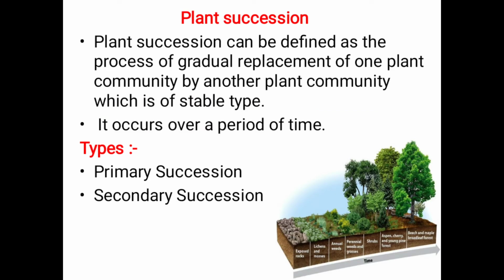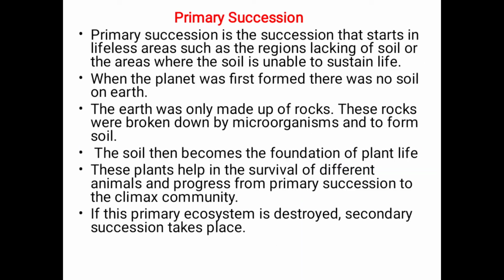Plant succession can be defined as the process of gradual replacement of one plant community by another plant community which is of stable type. It occurs over a period of time. Types: primary succession and secondary succession. So, it's nothing but the replacement of one plant community by another plant community at a particular period of time that is known as plant succession.